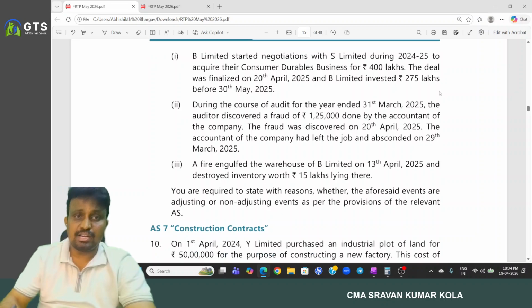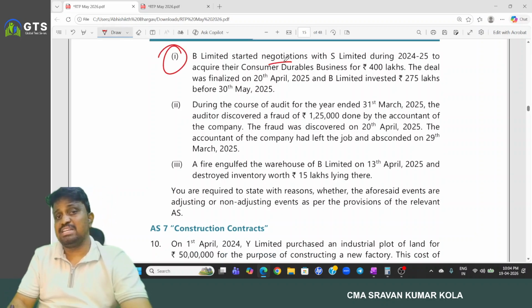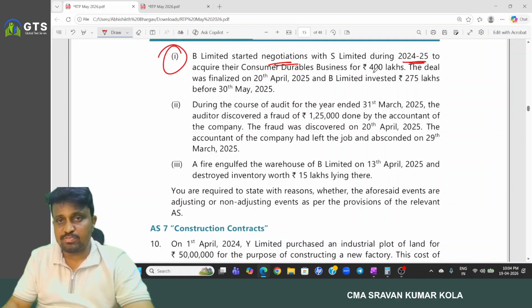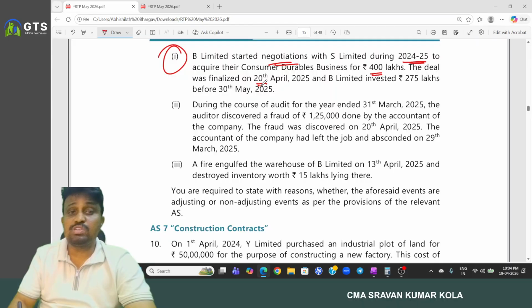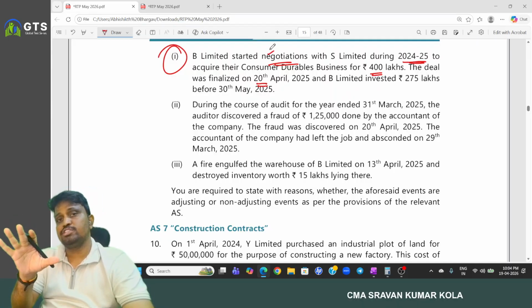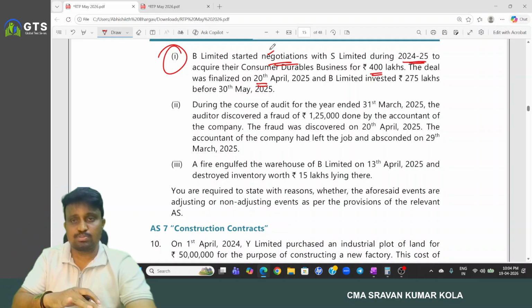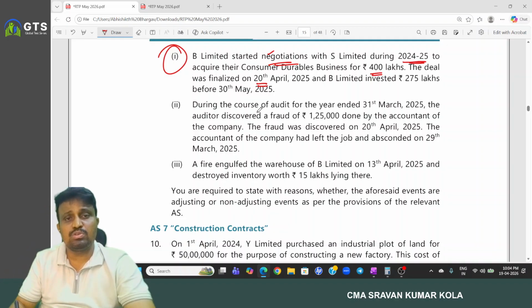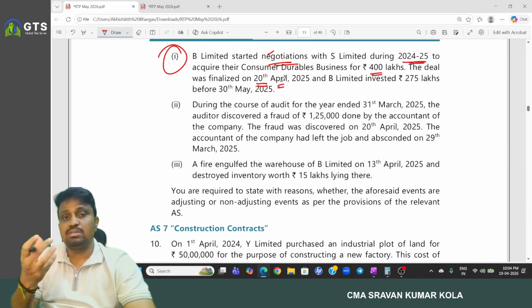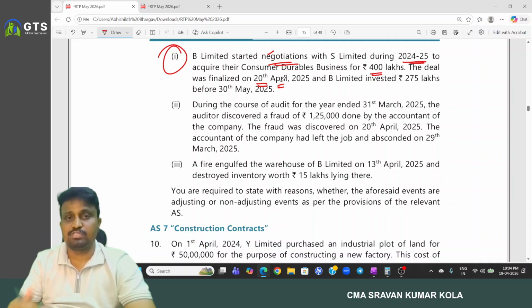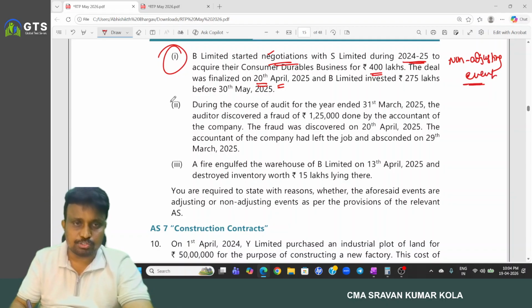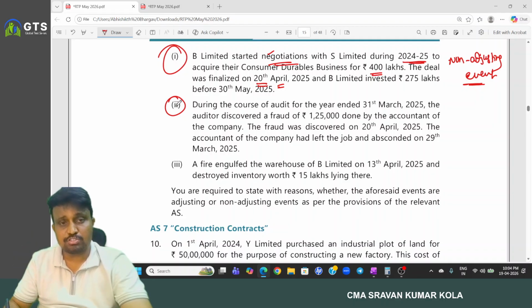First one. B Limited started negotiations with S Limited during the year to acquire their consumer durable business for 400 lakhs. The deal was finalized on 20th April. Here, only negotiations started in the current year, before 31st March 2025, but the deal was finalized only on 20th April, and major terms and conditions were not accepted before the balance sheet date. So it is treated as a non-adjusting event. No need to give the disclosure, and no need to give the adjustment in the financial statement.